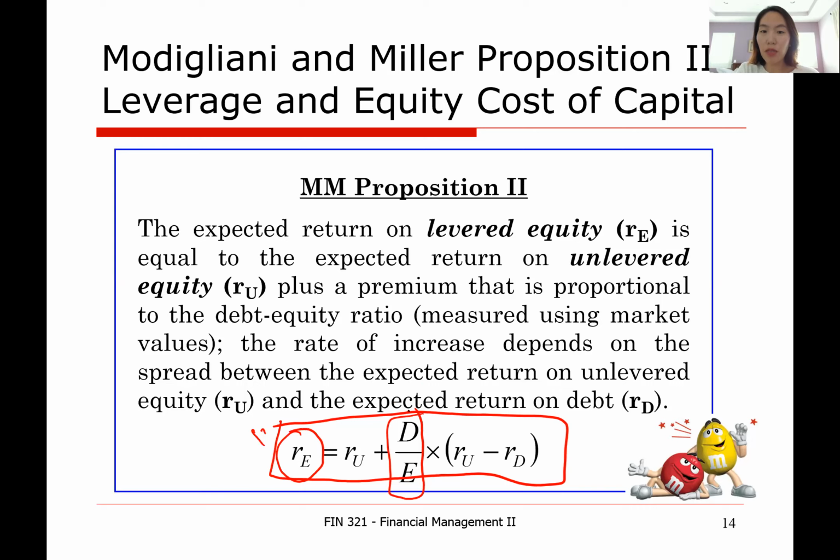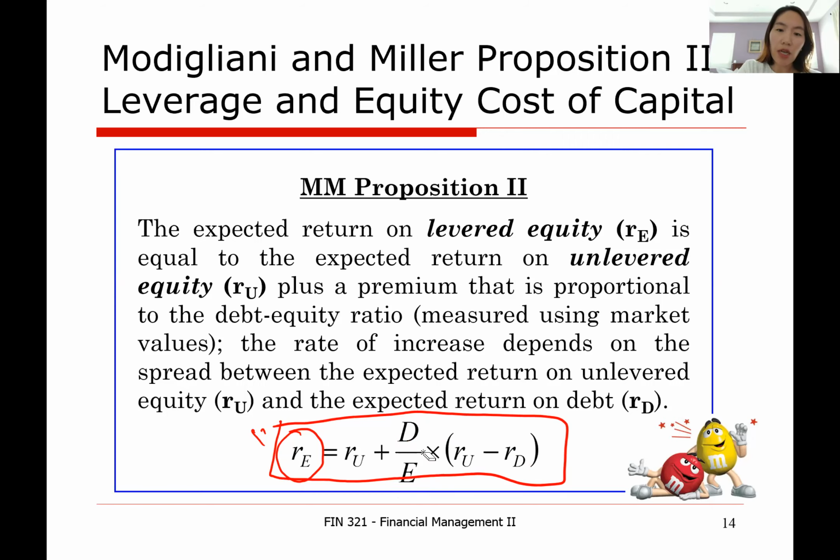Note that now the capital structure ratio is represented by the debt to equity ratio, not the debt to value ratio. When the firm is unlevered, so it's not using any debt at all, this term will disappear, so the firm's equity cost of capital, or expected return on equity, will be the same as RU.